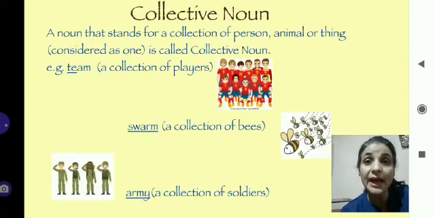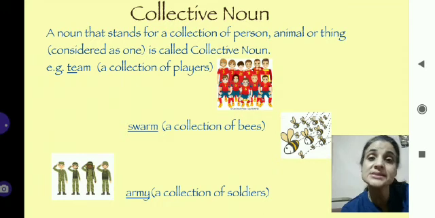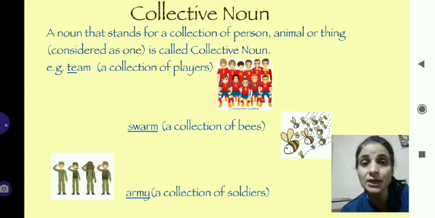Now let's learn another kind of noun, that is collective noun. A noun which stands for a collection of persons, animals, birds or things as one unit is called a collective noun. For example, a team. Children, do you play games in teams? But can you make a team with one player?